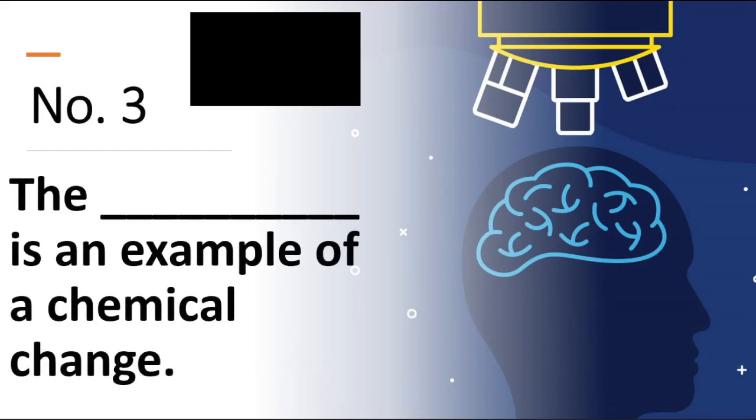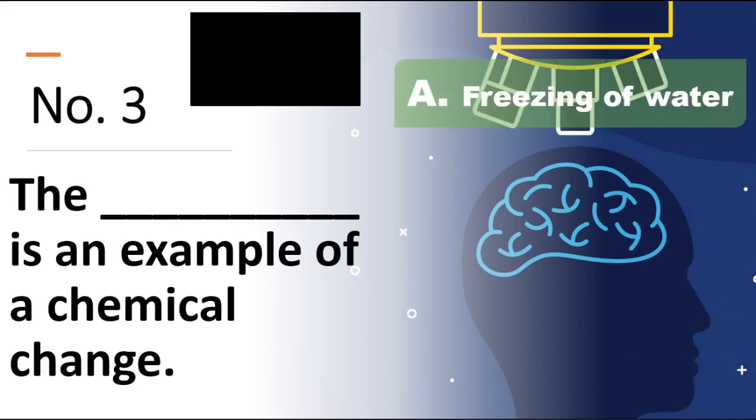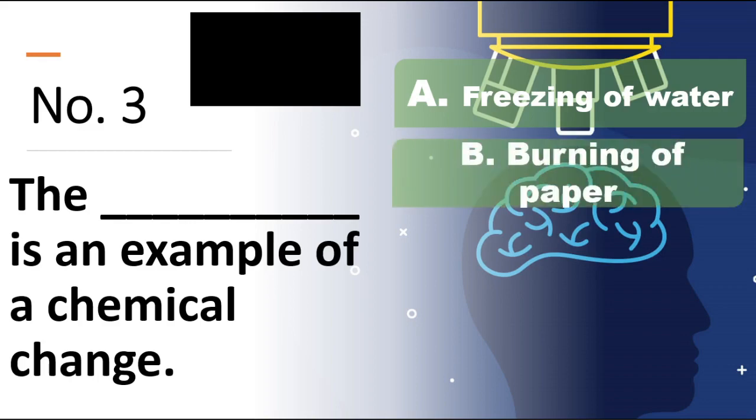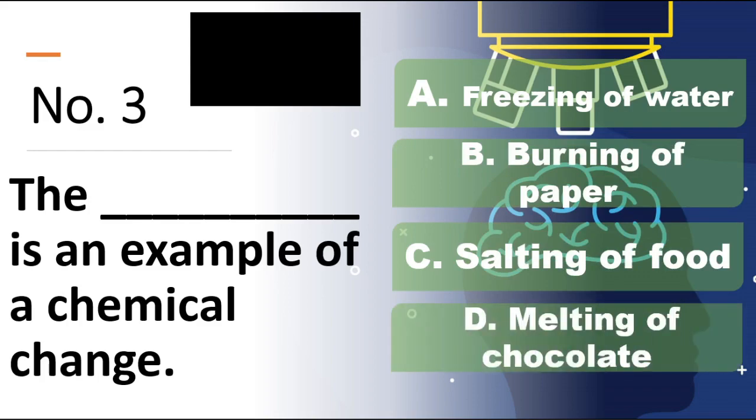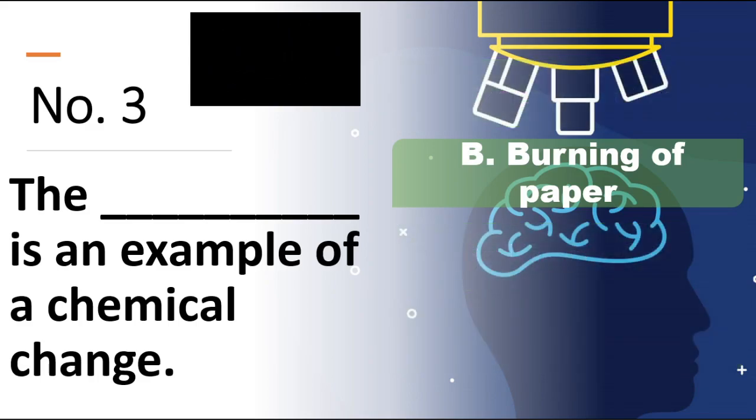The blank is an example of chemical change. Is it A, freezing of water, B, burning of paper, C, salting of food, or D, melting of chocolate? You have 5 seconds again to comment on your answer. The timer starts now. Time is up, and the correct answer is B, burning of paper. Congratulations to those who got the correct answer.